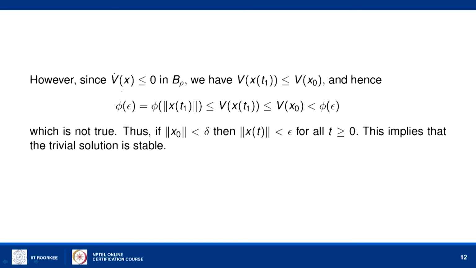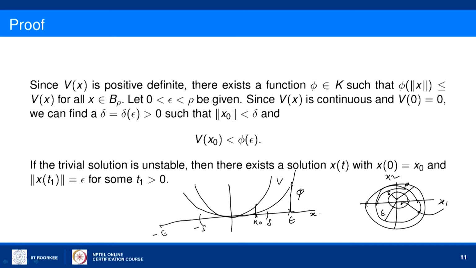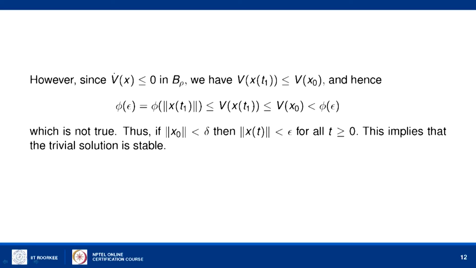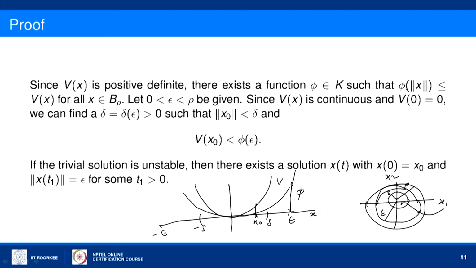So, v of x of t1 should be less than or equal to v of x of 0, that is v of x 0, and hence we get phi of epsilon equal to phi of norm of x t1, because we have seen that norm of x of t1 is equal to epsilon. This is less than or equal to v of x of t1, because we already have the property that phi of norm of x is always less than or equal to v of x.